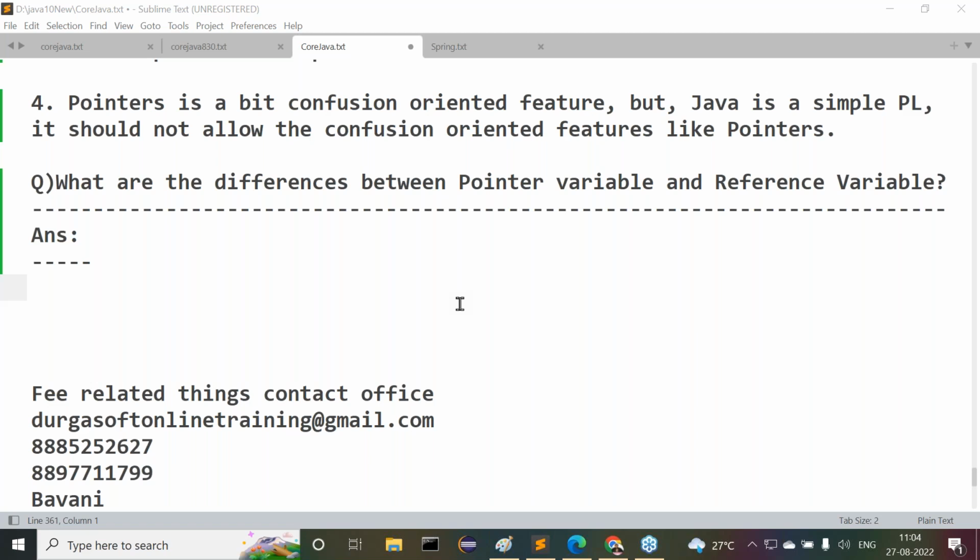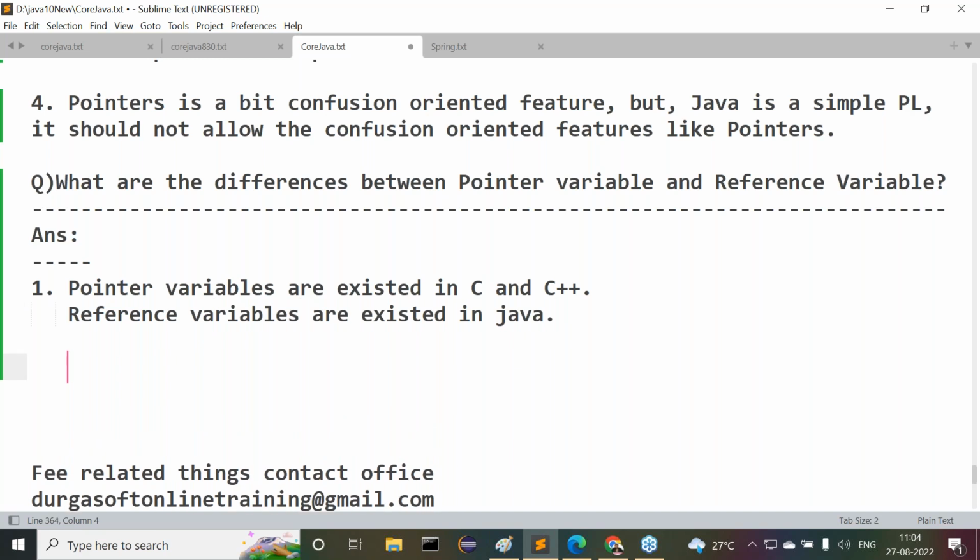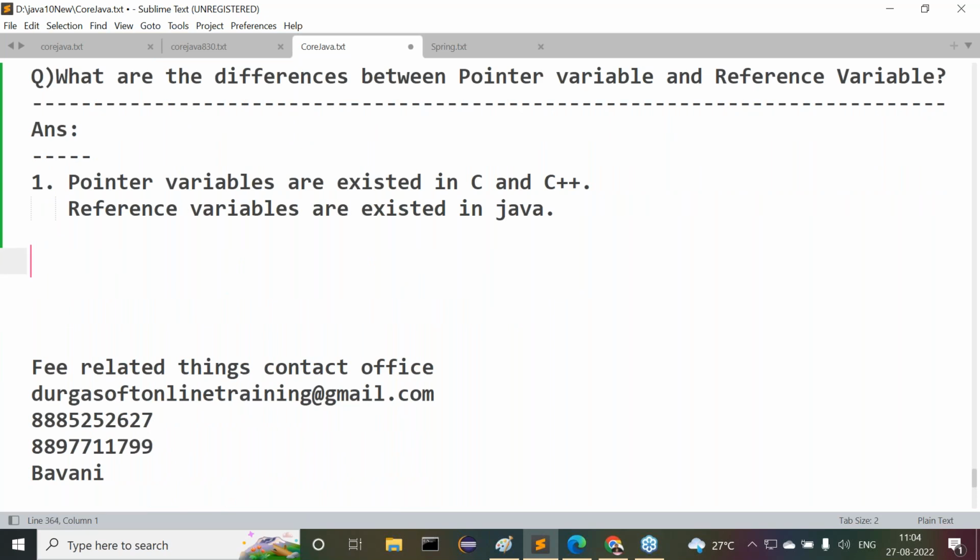Right, sir. Now here, what exactly are the differences between pointer variable and reference variable? Now observe this point, first point. First of all, tell me guys, pointer variables exist in C and C++, whereas reference variables exist in Java. This is point number one.